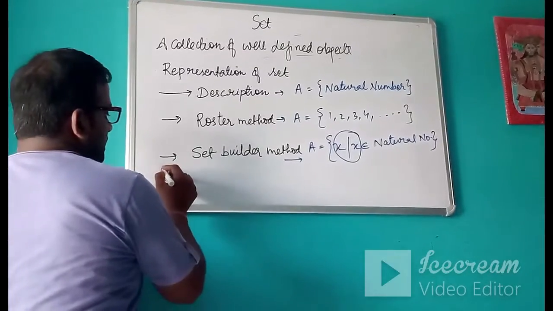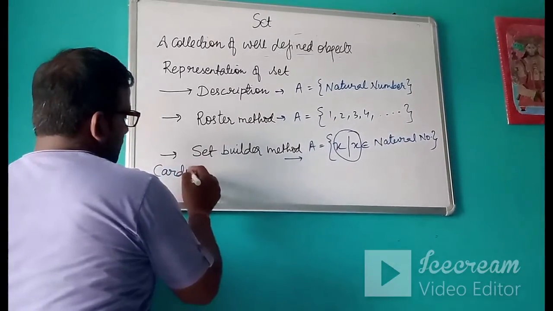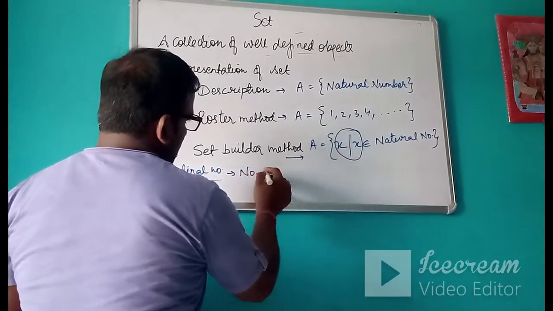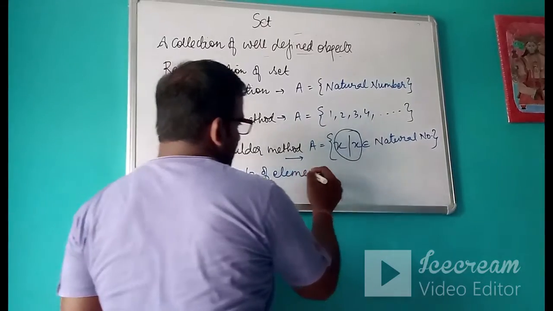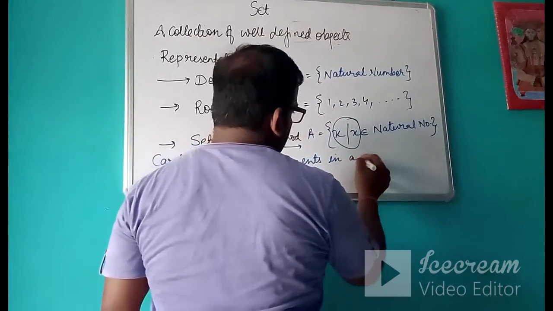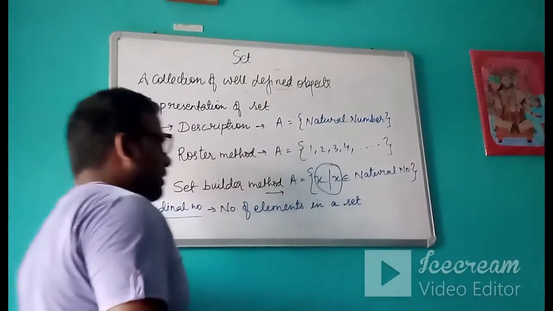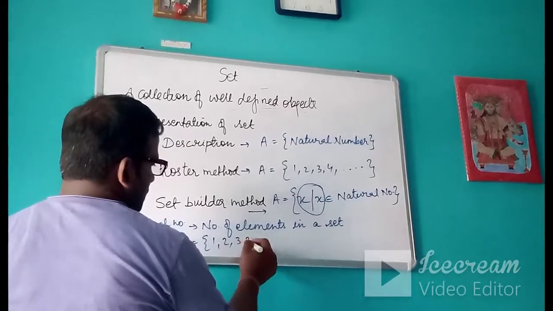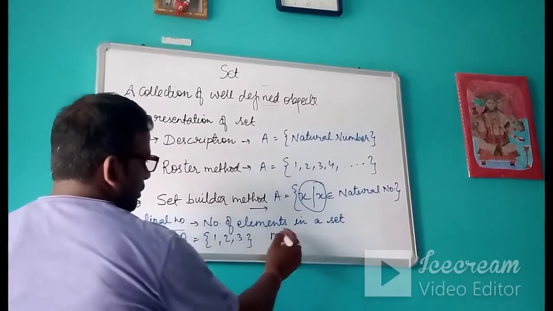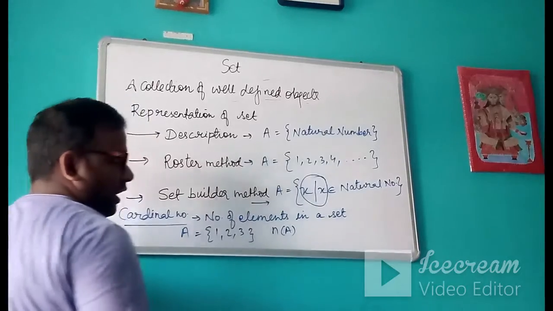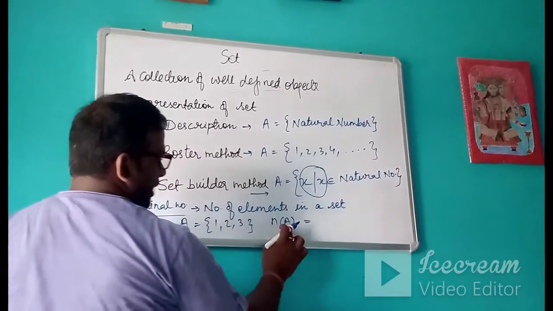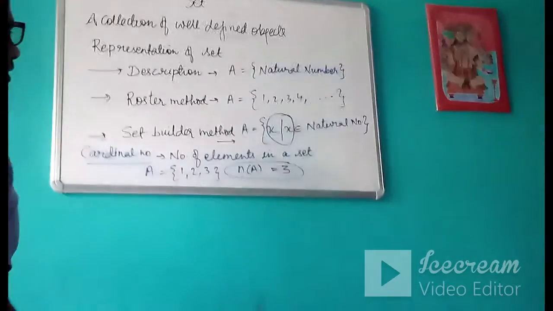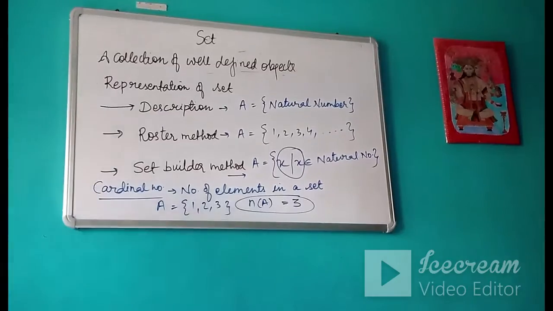Then let's talk about the cardinal number. Cardinal number means the number of elements in a set. For example, I am writing a set 1, 2, 3. How many elements are there in this? Only 3 elements. So this is how we denote cardinal number: in brackets we write the set name, n(A) is equal to 3. So this is the meaning of cardinal number of a set, the number of elements in a set.